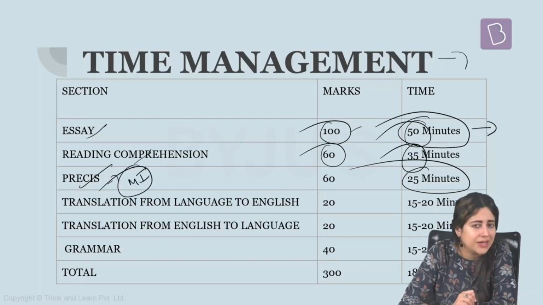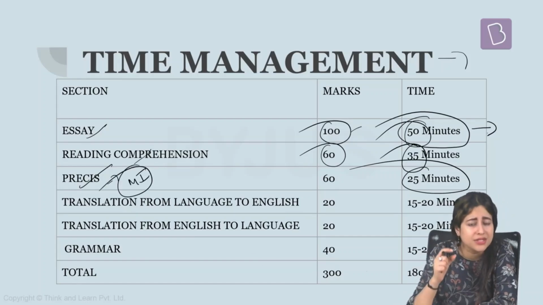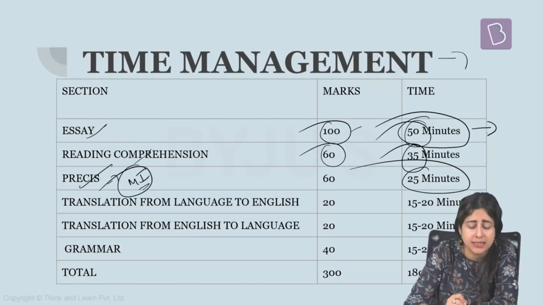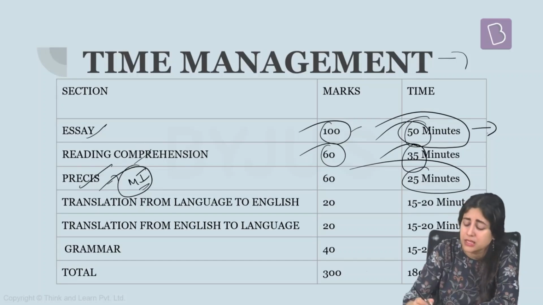Make sure that you retain the main idea while writing the precis, and keep reading newspapers and magazines and try to summarize or rephrase whatever you have read in your own language in as short a form as possible while maintaining the main idea intact. Practice on column or box paper, that will help you in the exam tremendously. A good 60 marks belong to precis after all.